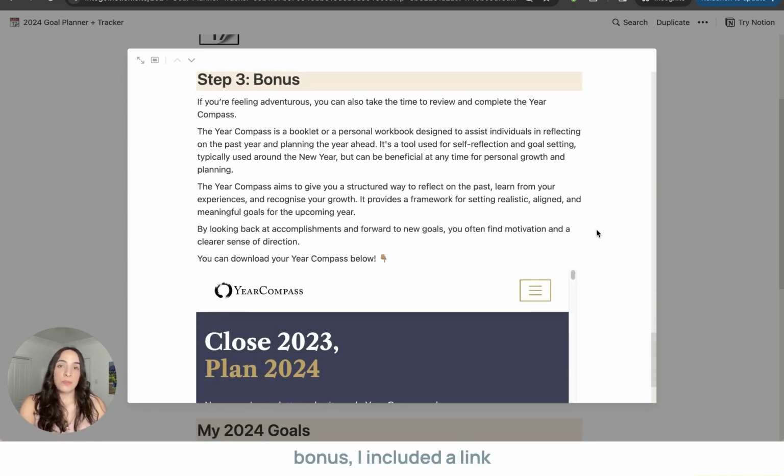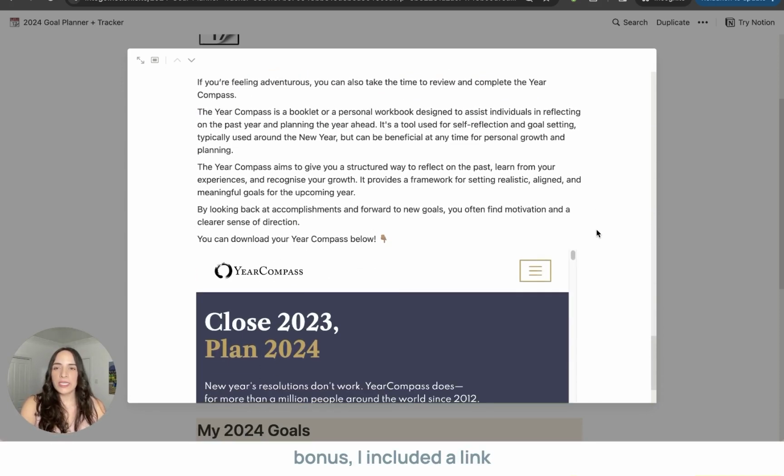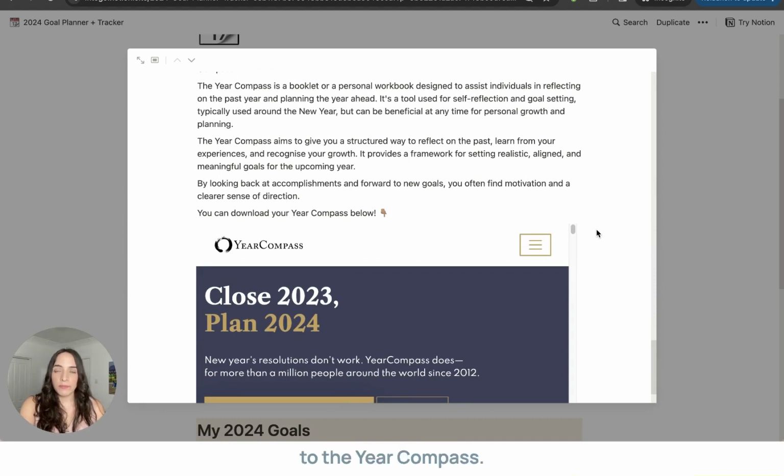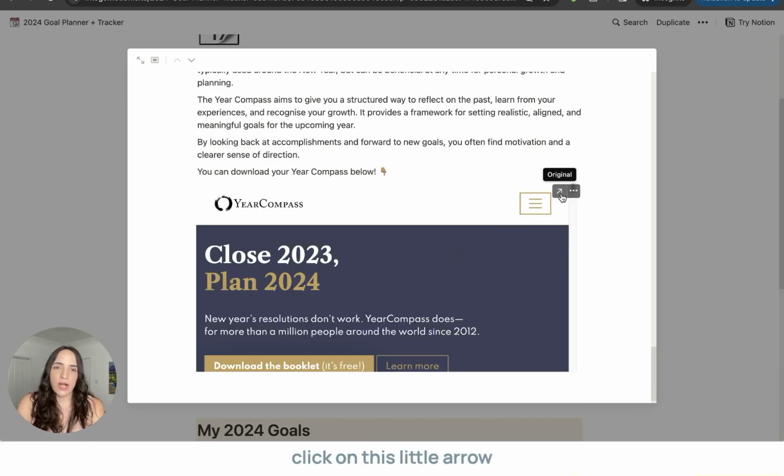And then, as a little bonus, I included a link to the Year Compass. The Year Compass is a booklet that is designed to assist you on reflecting on the past year and then planning for the year ahead. Now, full disclaimer, it is quite long, especially if you download the fillable PDF. But personally, as a type A personality, I love the Year Compass. All you need to do is click on this little arrow right here and it'll take you to the original link.